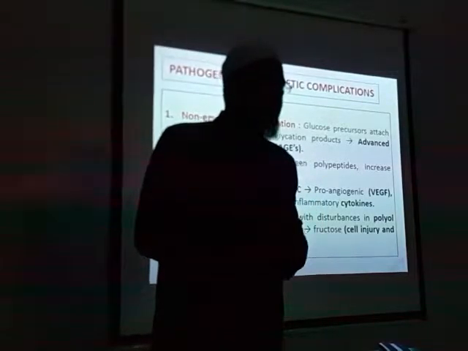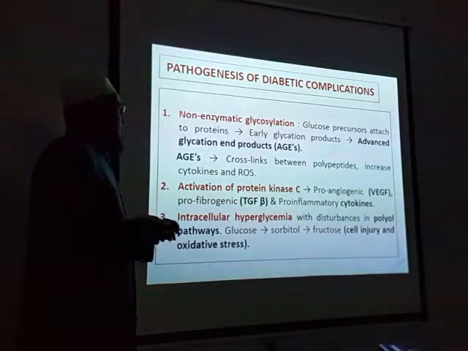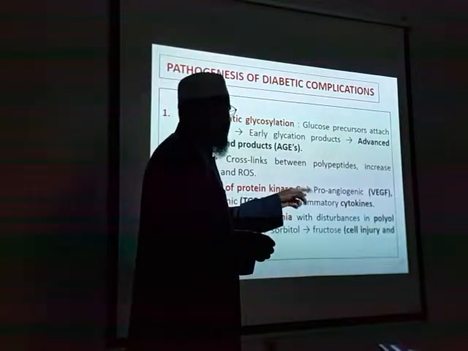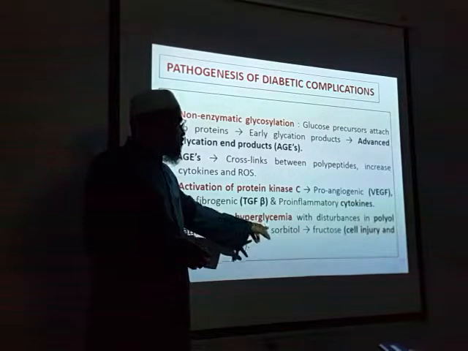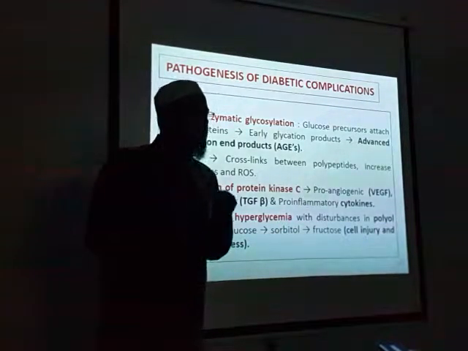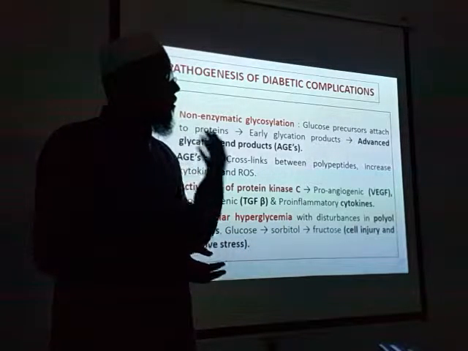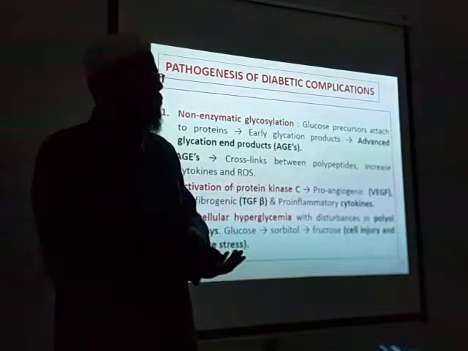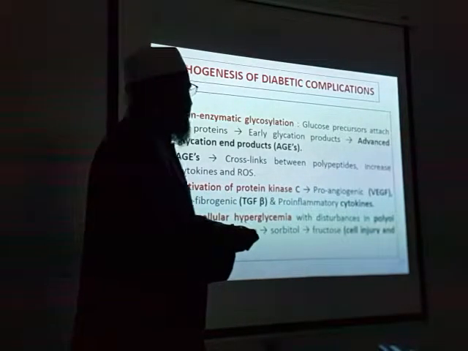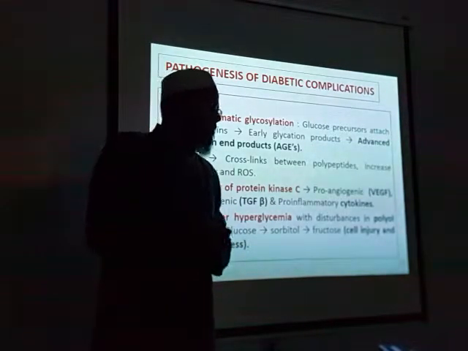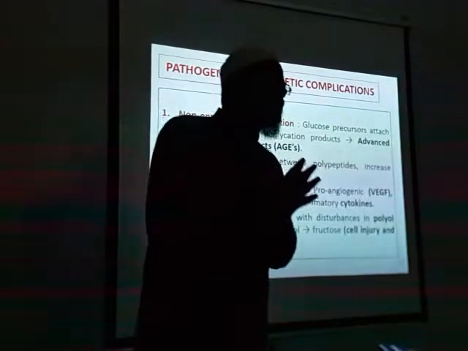With disturbance in the polyol pathway, glucose will convert into sorbitol, and sorbitol will convert into fructose. In a diabetic patient there is no control, so the brain keeps on taking glucose. After a certain limit, this glucose will convert into sorbitol, sorbitol will convert into fructose, and this fructose is responsible for cell injury and oxidative stress. Just remember this much.